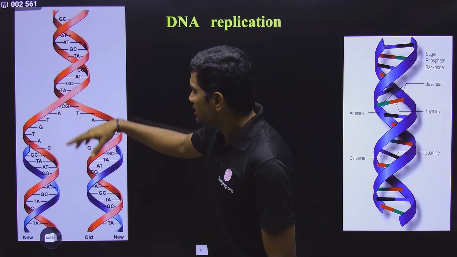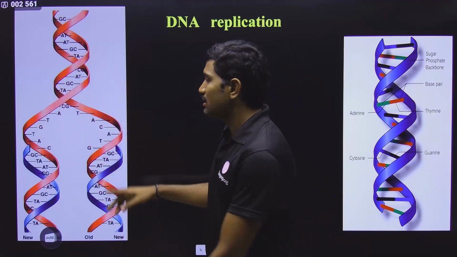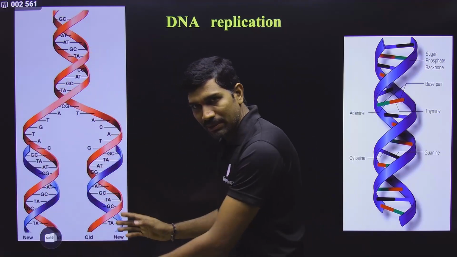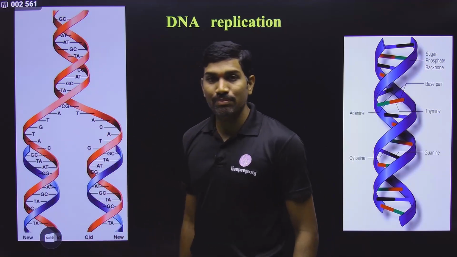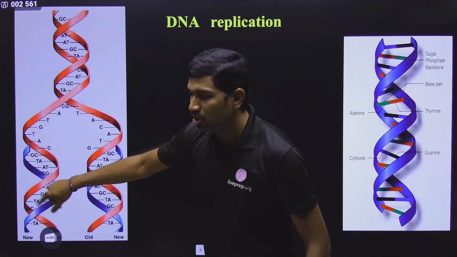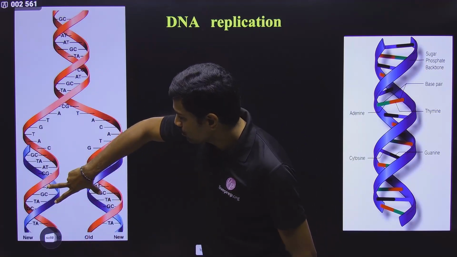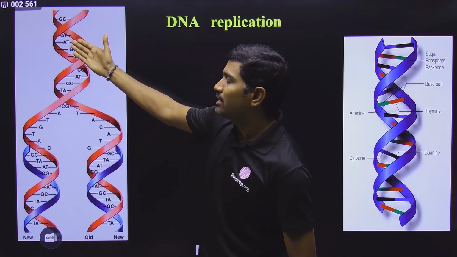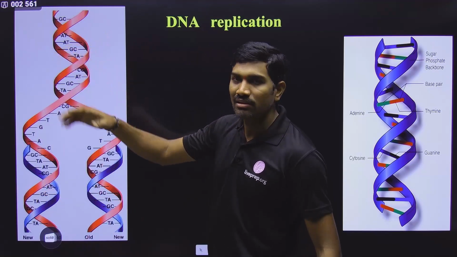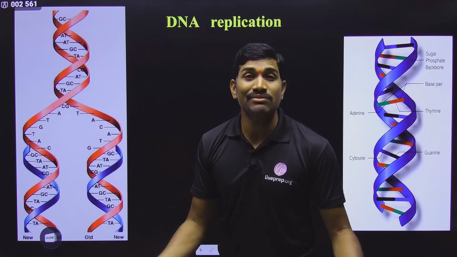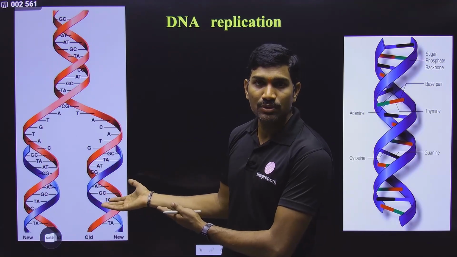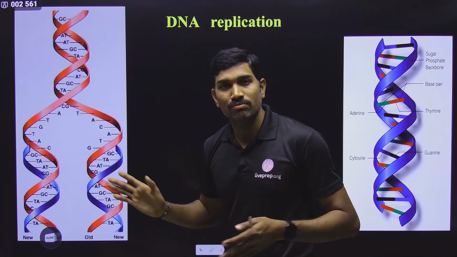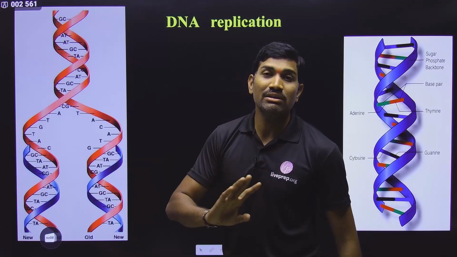They proposed that since there is a complementary pairing here, the two parental strands will be separated and each one will act as a template for synthesis of a new DNA molecule, so that the two newly produced molecules will be identical to the parent DNA molecule. And this is nothing but semi-conservative DNA replication. This is what they proposed. They proposed it simply based on the complementary pairing, but they did not give any proof.